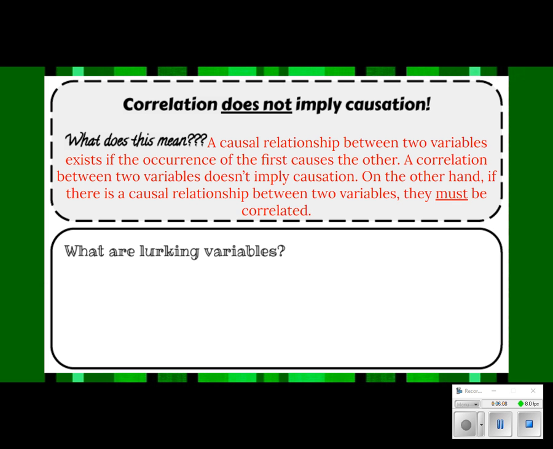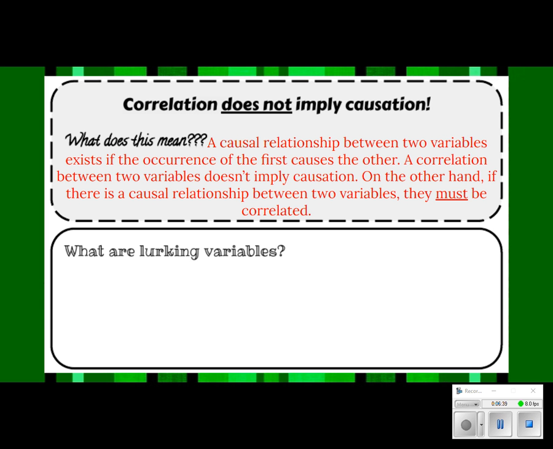What this means is a causal relationship between two variables exists if the occurrence of the first causes the other. So we can say, yes, this causes this, but we have to make sure that it truly does cause it. A correlation between two variables does not imply causation. Just because two things are happening and they happen to seem to have a relationship does not mean that one thing causes the other thing to happen.